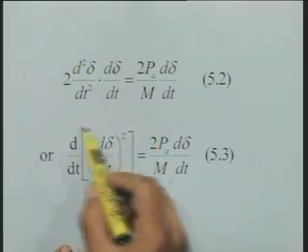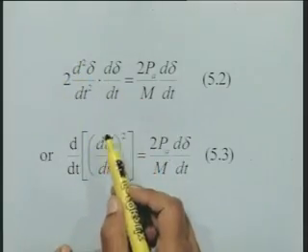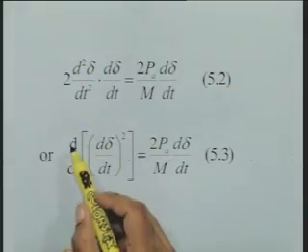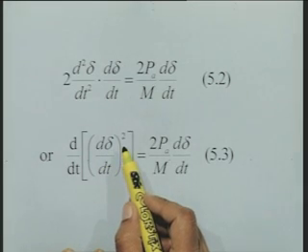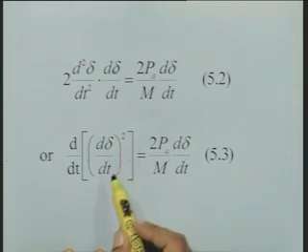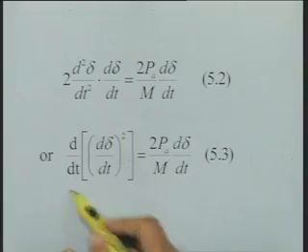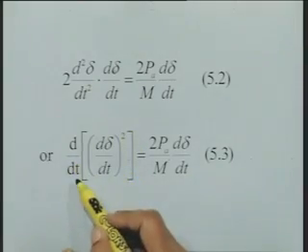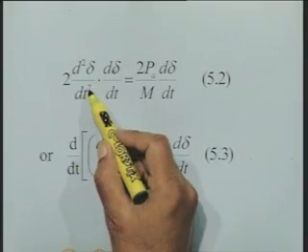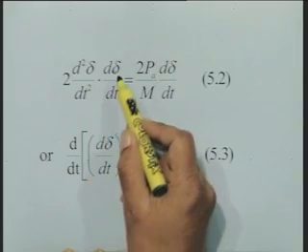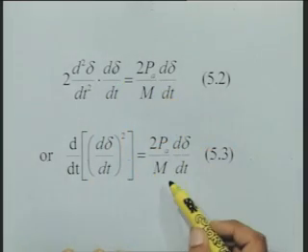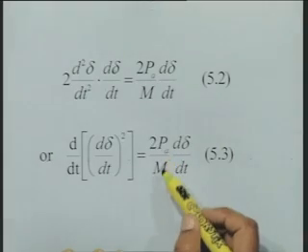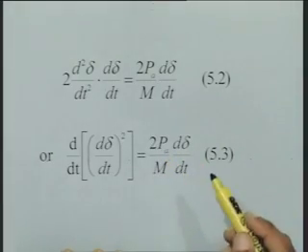Now, the left hand side of this equation can be identified as the derivative of (d delta by dt) square. You look at it very carefully, that is, if you take this term and find its derivative, you will get the term 2 times d2 delta by dt2 into d delta by dt. Okay? And the right hand side we are writing as it is, 2 times Pa by M d delta by dt.